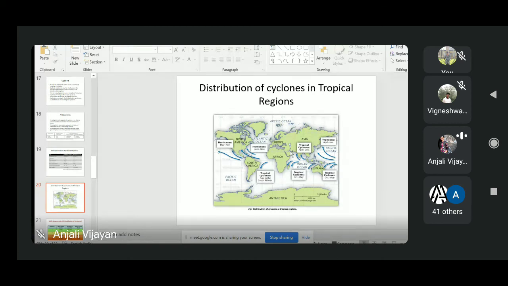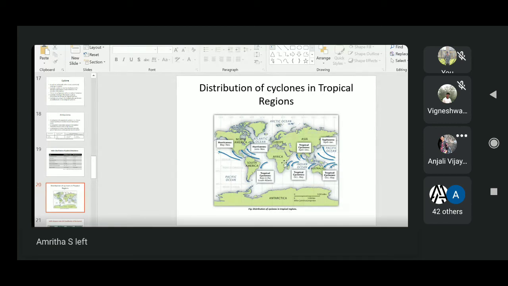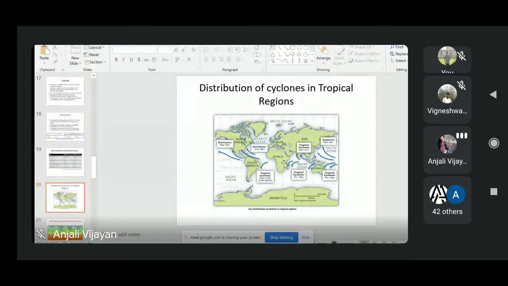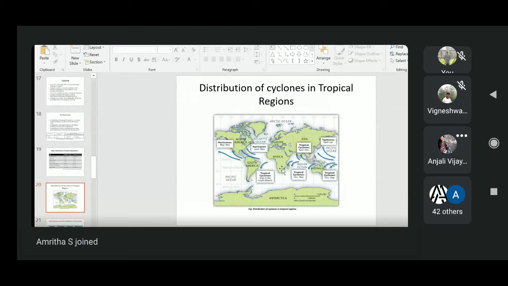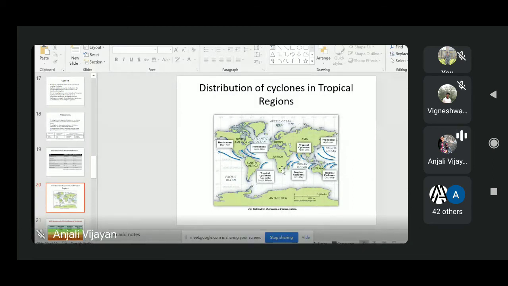And the wind speed goes above 119 km per hour. And if it is in the Australian region, then we will call it Willy Willies. And if it happens in the South American region, then we will call it a tornado. This tornado and Willy Willy are not shown in the picture. Willy Willy will come in this part, the Australian part. If a tropical cyclone happens near Australia, we call it Willy Willy, and if it is near the South American parts here, we call it a tornado. So these are the different terminologies we use for tropical cyclones in different parts of the world.